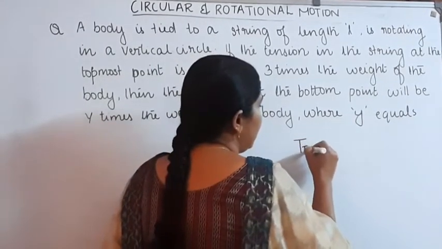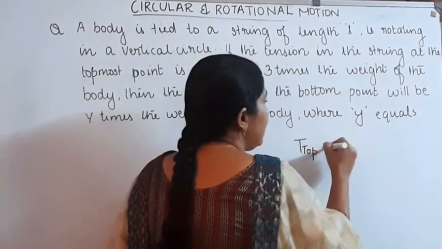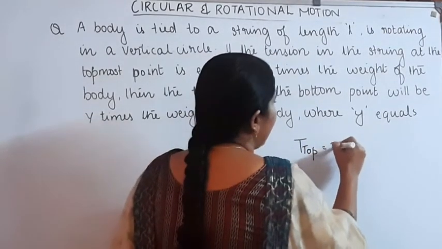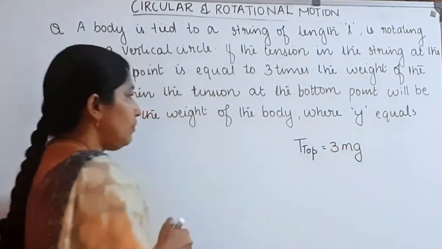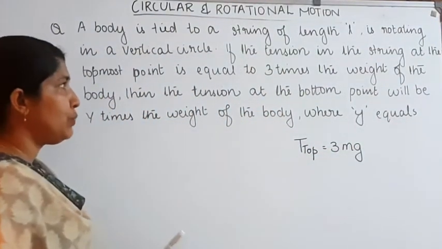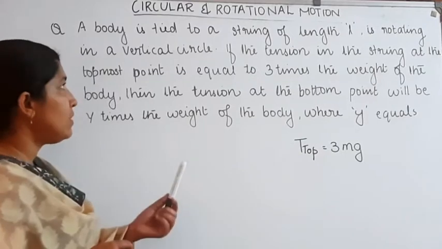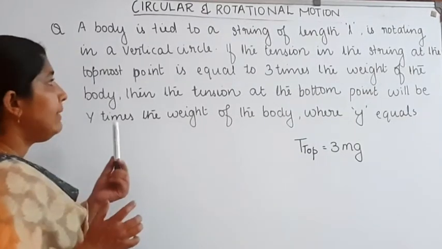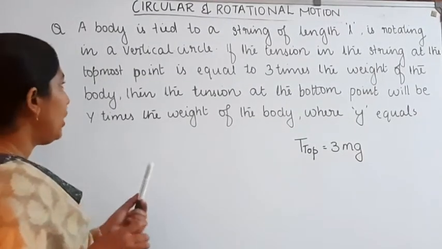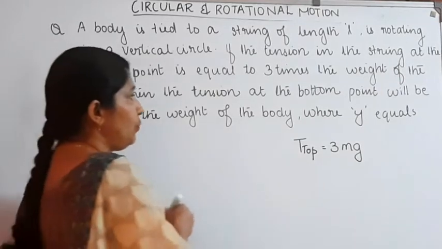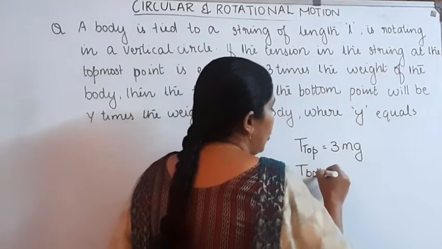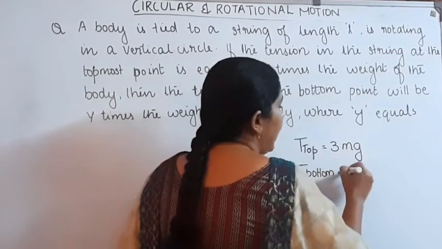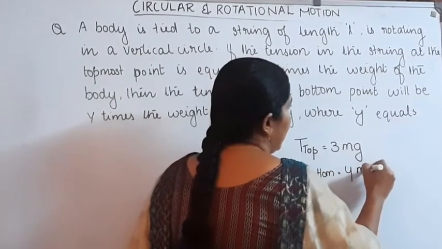Okay, tension at the topmost point is equal to 3 times the weight of the body, that is 3 mg. Then the tension at the bottom point will be y times the weight of the body.